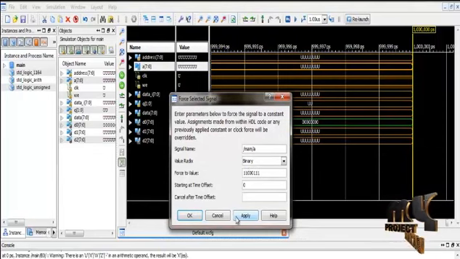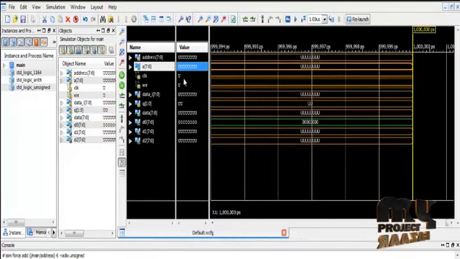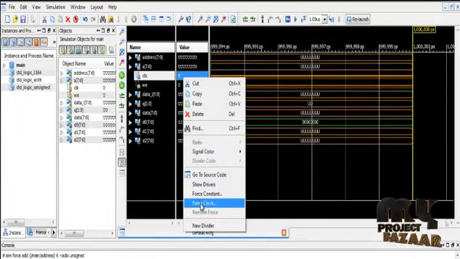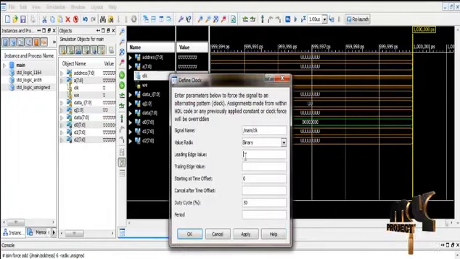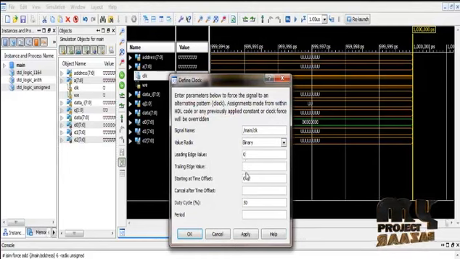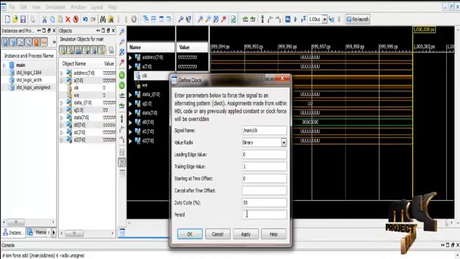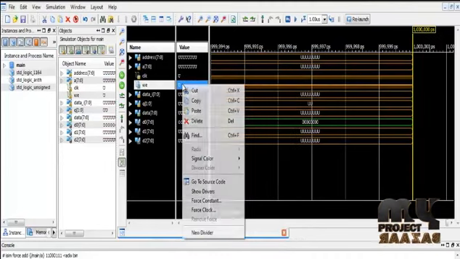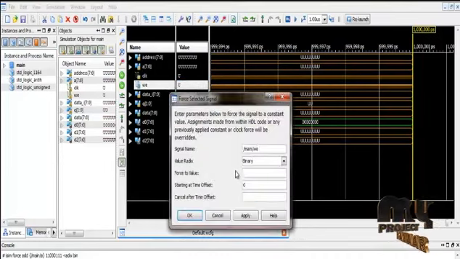11000111. Apply, OK. Clock, apply the clock value, force clock, leading edge value 0, trailing edge value 1, period is 1000 nanoseconds. Apply, OK. Write option, force constant binary 1 to enable the write option.